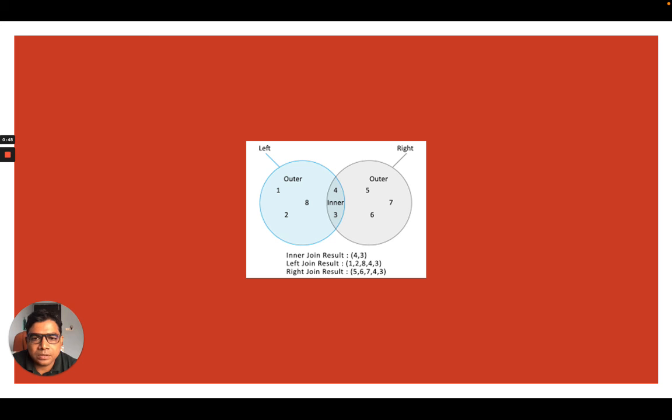So here you can see, suppose there are two tables, and the inner join result will be 4 and 3. The left join result will be 1, 2, 8, 4, and 3, and the right join result will be 5, 6, 7, 4, and 3. So this is very easy to understand: what will be the output of inner join, left join, and right join from this diagram.